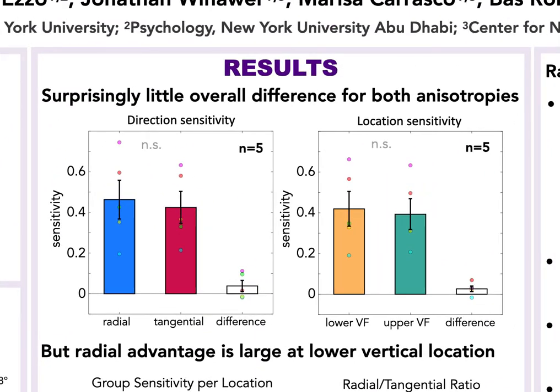Before looking into how the directional and location anisotropies interact, we first measured the effect of these anisotropies separately. The direction sensitivity bar plot depicts the sensitivity for radial and tangential directions, averaged across all locations. The 2 conditions are relatively comparable. The effect size is included to demonstrate that sensitivity is slightly greater for radial directions, and the variability of this difference is relatively small. The adjacent bar plot shows the mean sensitivity for lower and upper visual field locations. The 2 conditions are also quite similar. The majority of individual subjects have greater sensitivity at the lower visual field, but the difference is very small.